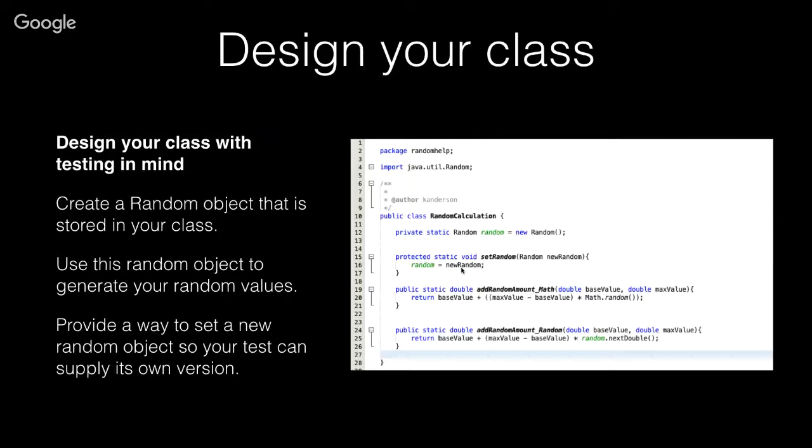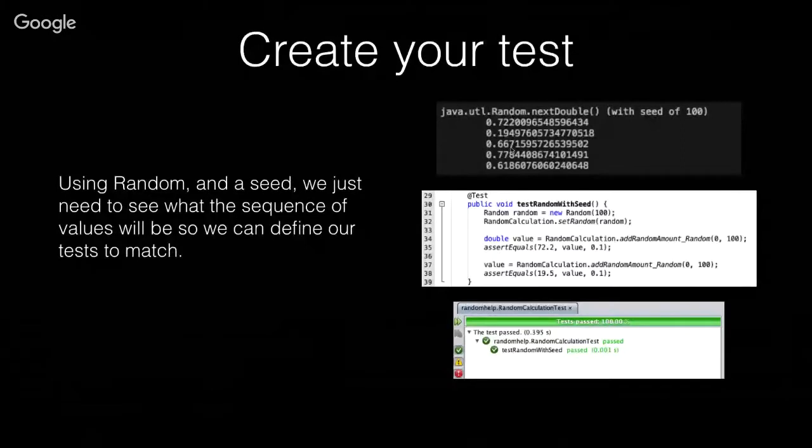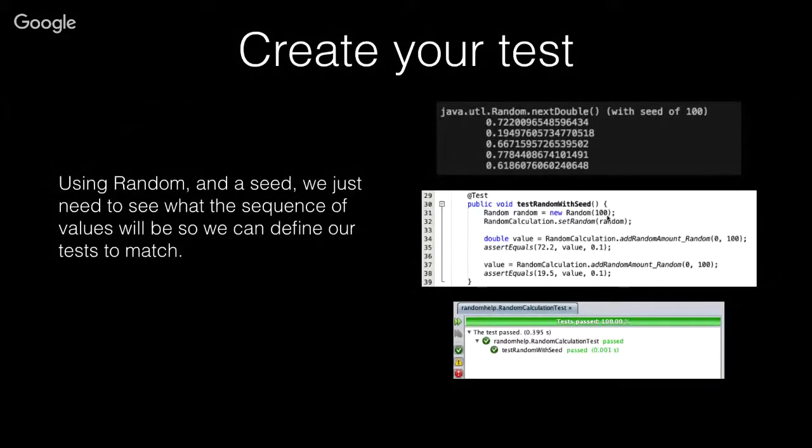So if you look, if we create our own random object and seed it with a value of 100, we're going to get a specific sequence of numbers: 0.722, 0.195, 0.667. If I know that sequence of numbers, then I can create my randoms with that in mind. So I can actually write my test after I create my seeded random and I set it in my application class. Then the application class is going to use that to create the random numbers, and it's going to give me 0.722, and in my calculation that comes back as 72.2 and 19.5, etc.